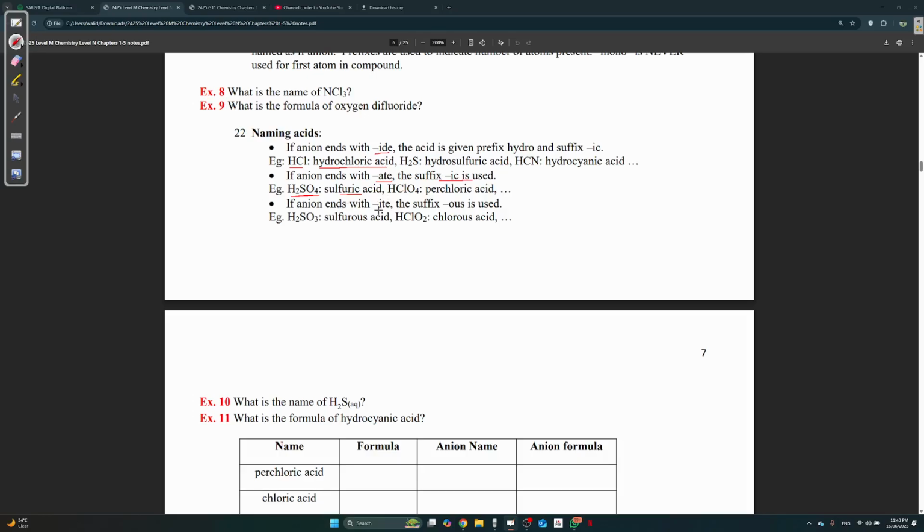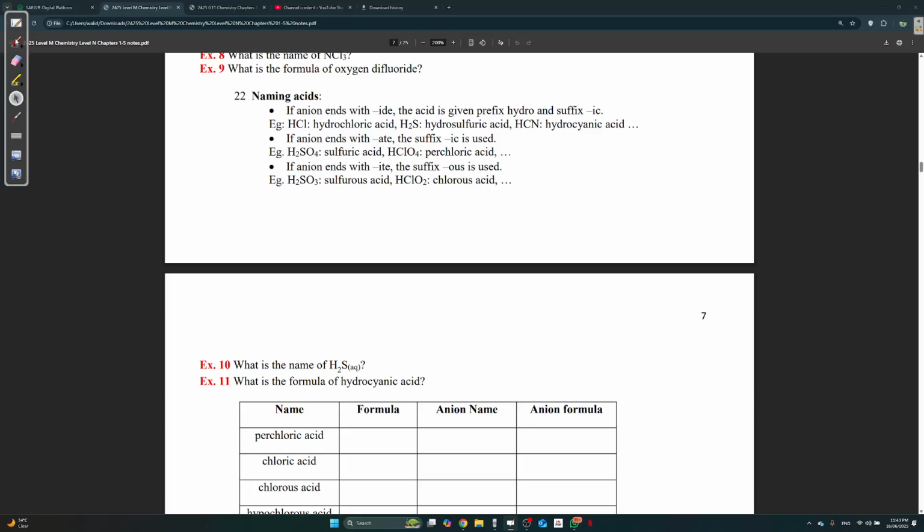Okay, if the anion ends with ITE, then you say OUS. So for example SO3 is actually sulfite. So over here, we're going to say sulfurous acid. So when do you use OUS? If the anion ends with ITE.